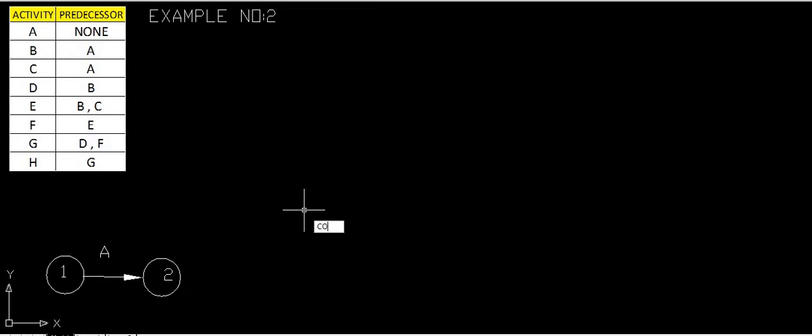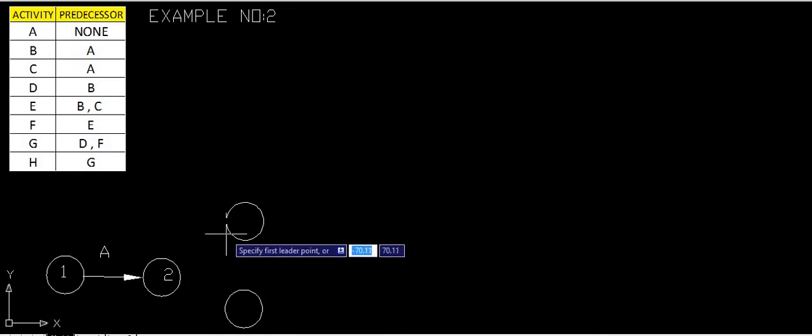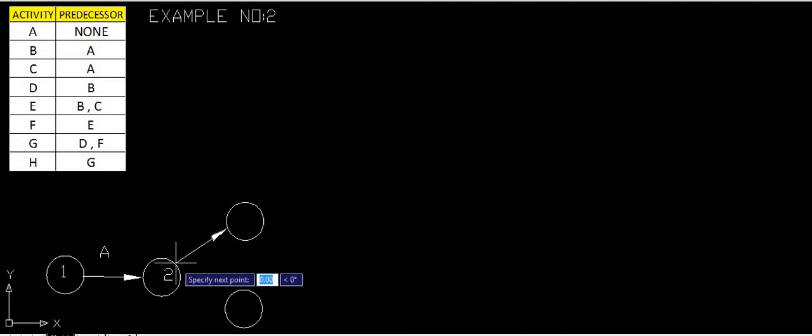So we will draw these 2 from this point, because there are 2 activities to be started simultaneously only after completion of A. So this we have drawn, and we will give these names also.